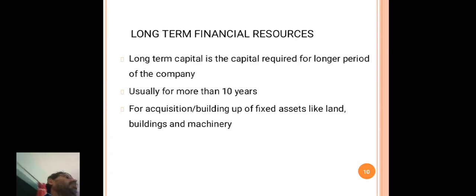Whatever the capital requirement of a company, fixed capital is for purchasing assets, building, plant and machinery, and working capital is for the purpose of day-to-day business.